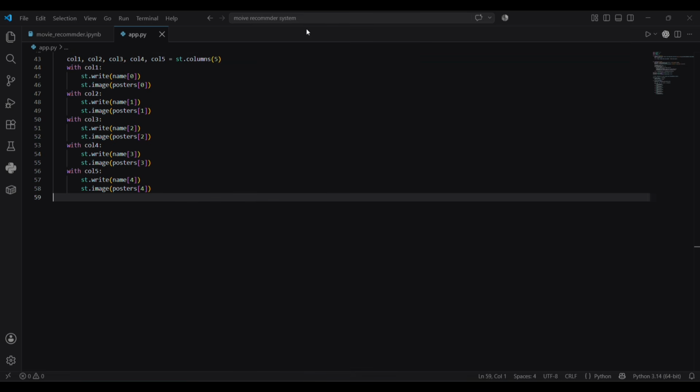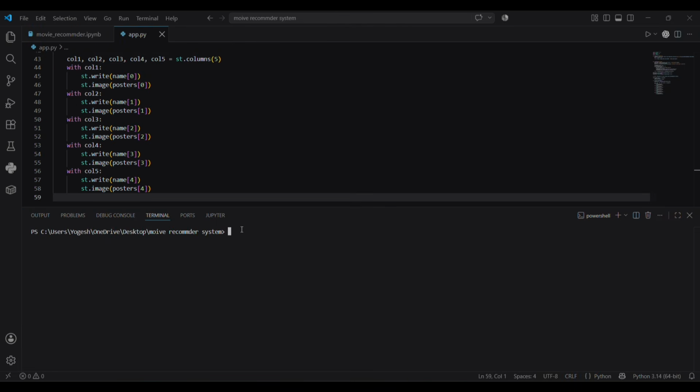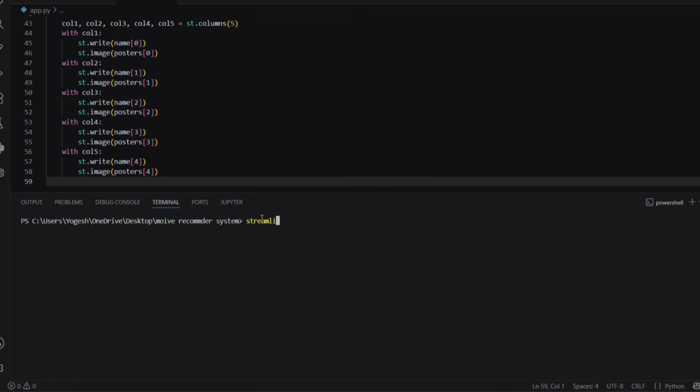Now our project is finished. So let's try it live. First of all, open the terminal and type streamlit run app.py and enter.